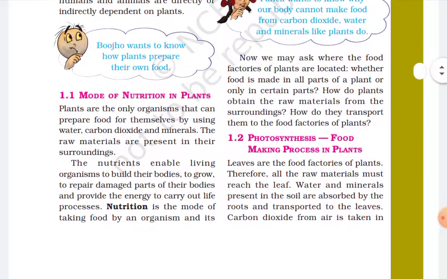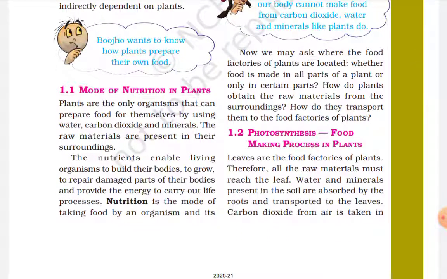The nutrients enable living organisms to build their bodies, to grow, to repair damaged parts of their body, and provide the energy to carry out life processes.